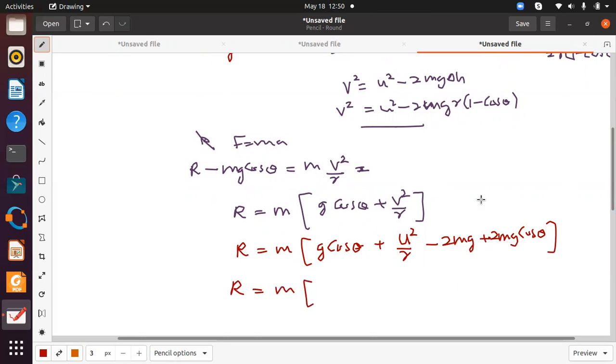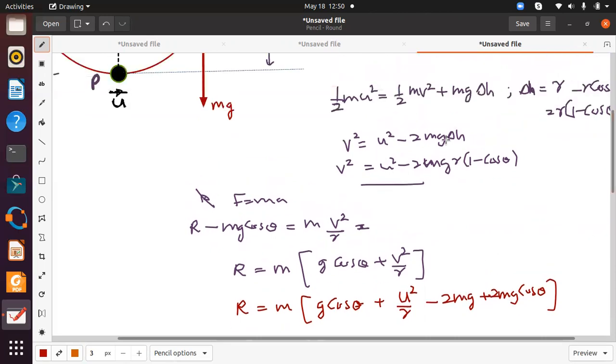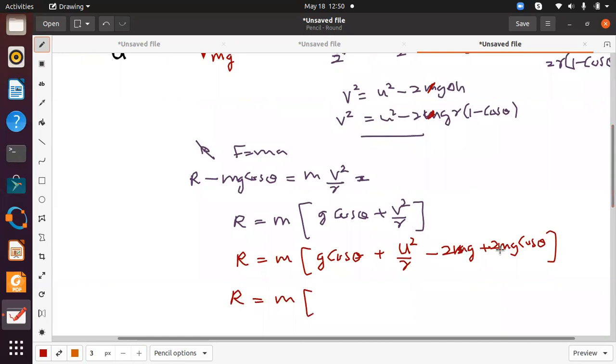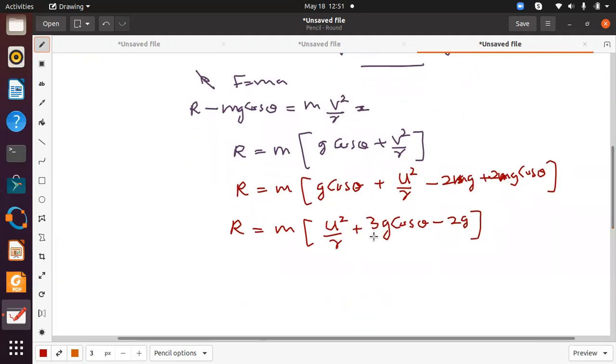So R is equal to m times g cos theta plus 2g cos theta. Sorry, m is not there inside. 2g cos theta and g cos theta is 3g cos theta. So U squared over r plus 3g cos theta minus 2g. You can also factor out a g from this expression. Then R equals mg times U squared over rg plus 3 cos theta minus 2. Now this is an expression for R.